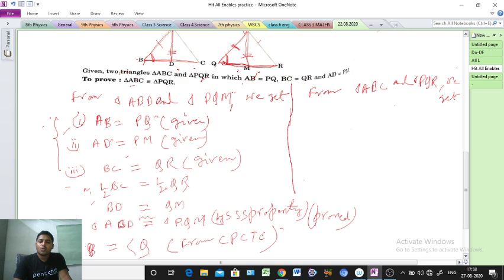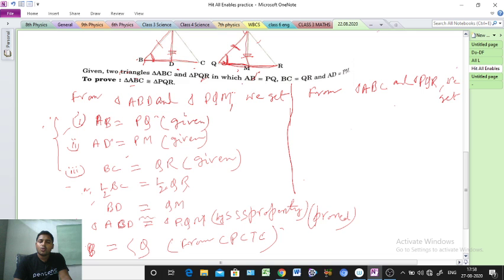What is the property we are using here, sir? Here SAS property we are using. By SAS property, because two sides and one angle are equal. Clear? I hope clear. Okay, so example 8 clear.